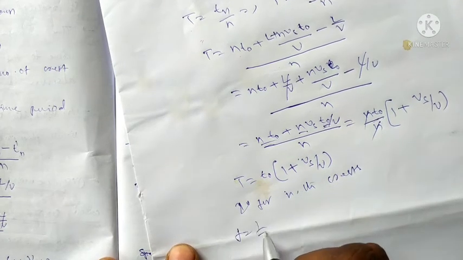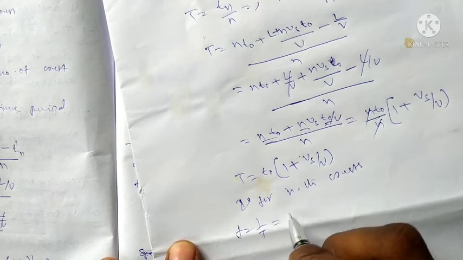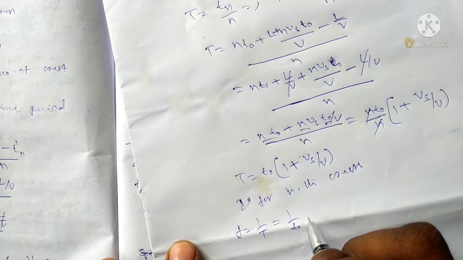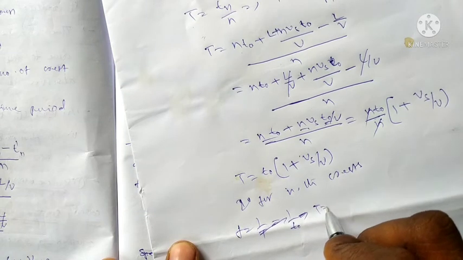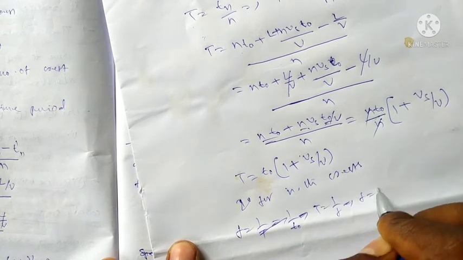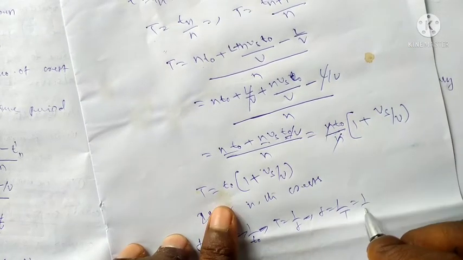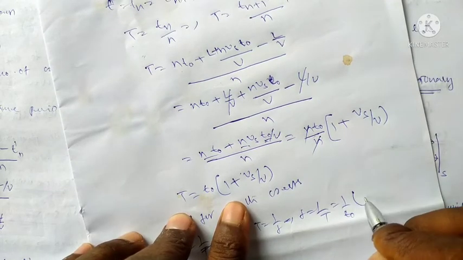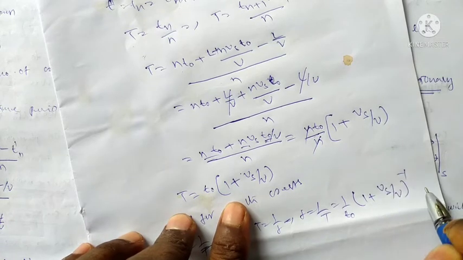Frequency is inversely proportional to the time period, 1 by T. Suppose F is equal to 1 by T, T is equal to 1 by F. F is equal to 1 by T, which means 1 by T₀ into 1 plus Vs by V inverse.